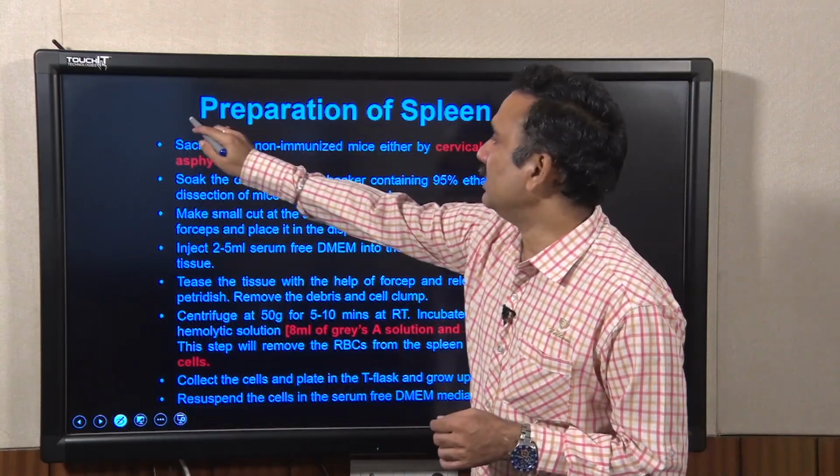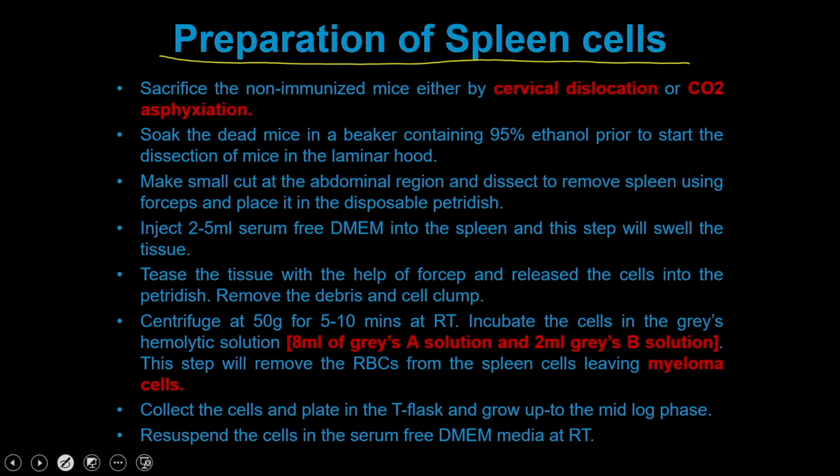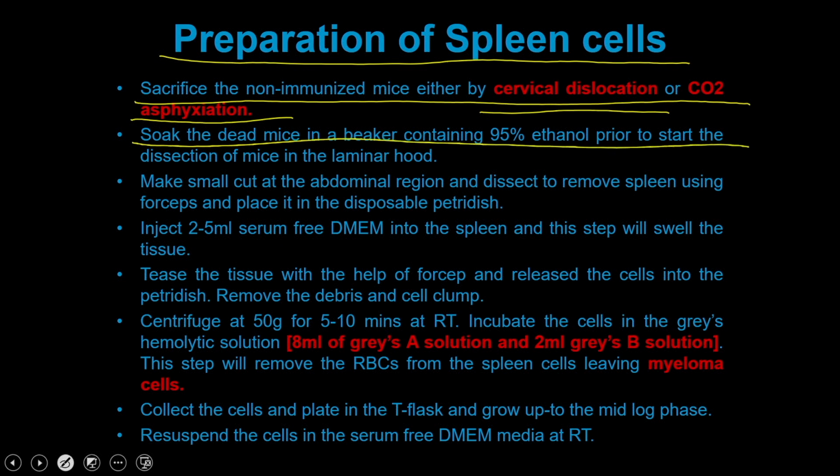Then you are going to prepare the spleen cells. Exactly the same way, you sacrifice the mice as we discussed before, either by cervical dislocation or CO2 exposure. Then you sterilize the animal with the help of 95% alcohol. Then you make a small cut at the abdominal region and dissect to remove the spleen using forceps and place it into a disposable petri dish.